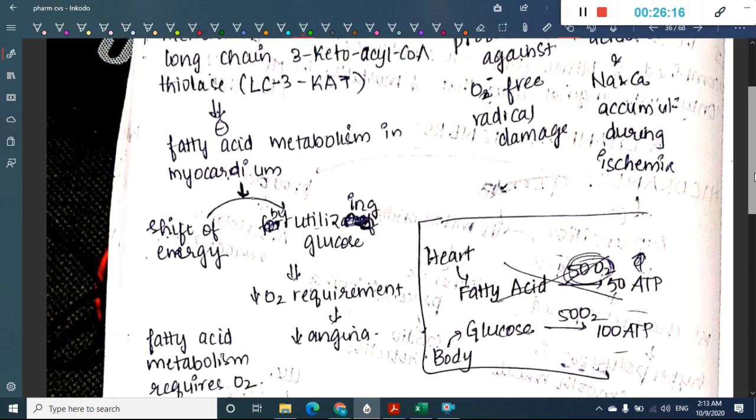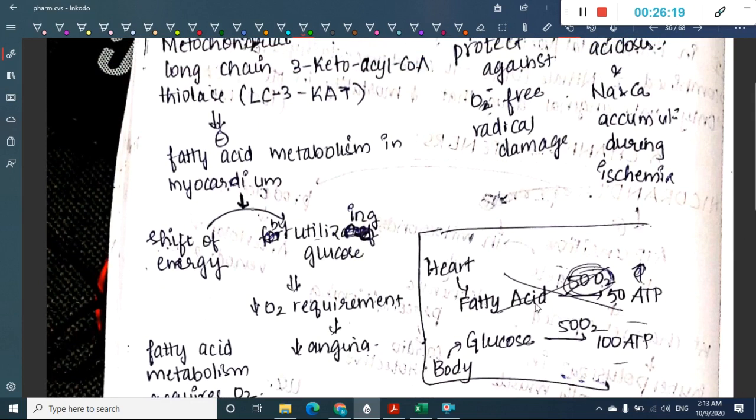See, how does this occur? The heart utilizes fatty acids. For fatty acids we require 50 oxygen molecules to produce 50 ATP. Glucose combines with 50 oxygen molecules and gives 100 ATP, but fatty acids combine with 50 oxygen molecules and give only 50 ATP. So if you see, fatty acids require more oxygen and give less ATP compared to glucose, which requires a sufficient amount of oxygen and gives more ATP compared to fatty acids.